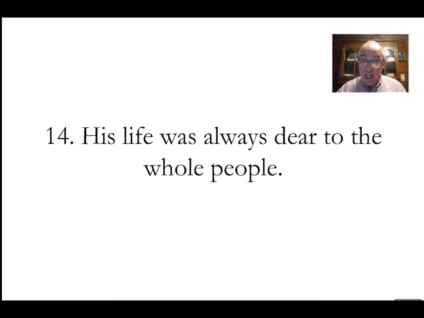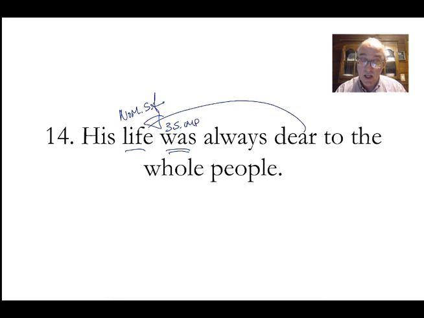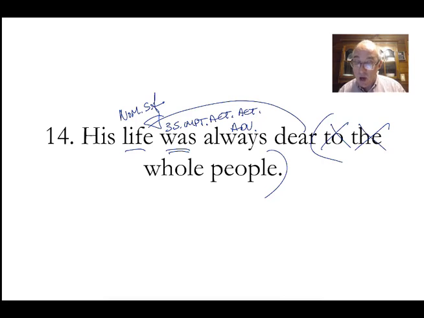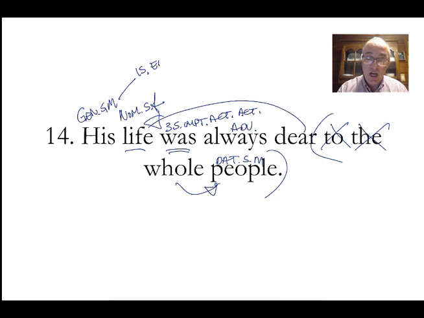14. Let's get to the English. His life was always dear to the whole people. Life was dear. Nominative, singular feminine, third person singular imperfect, active indicative. Always is an adverb. Dear is the adjective that modifies that. To the whole people. We don't need a word for to. We don't need a word for the. We just need a word for people. It is the dative, singular masculine. Whole modifies it. His, genitive, singular masculine. And we're going to use the pronoun is, ea, id.